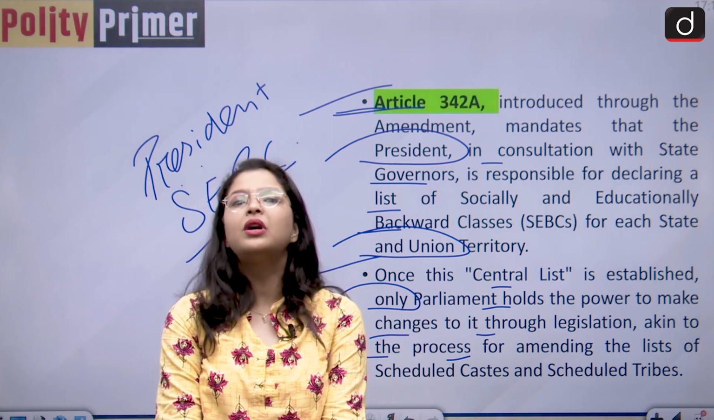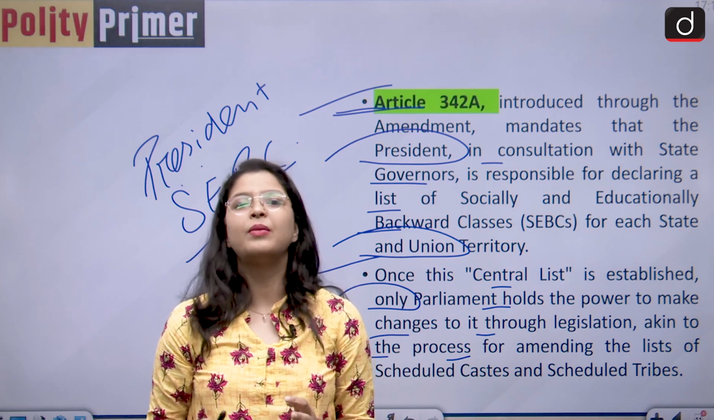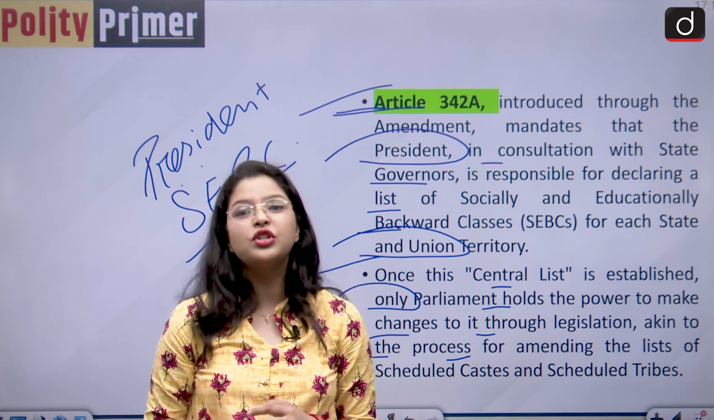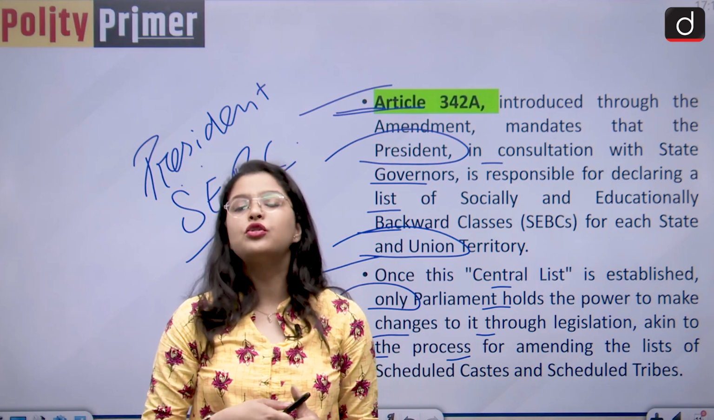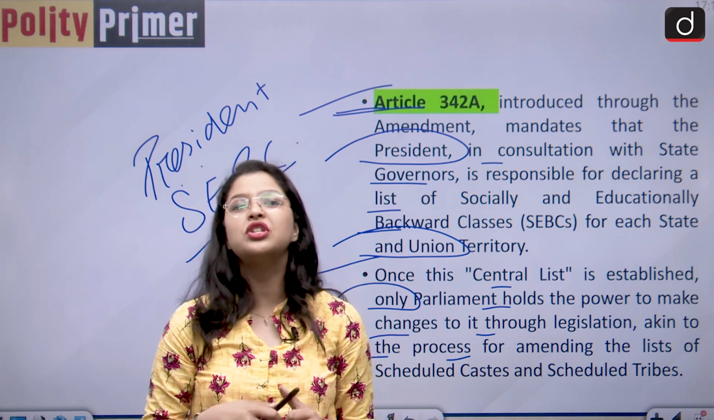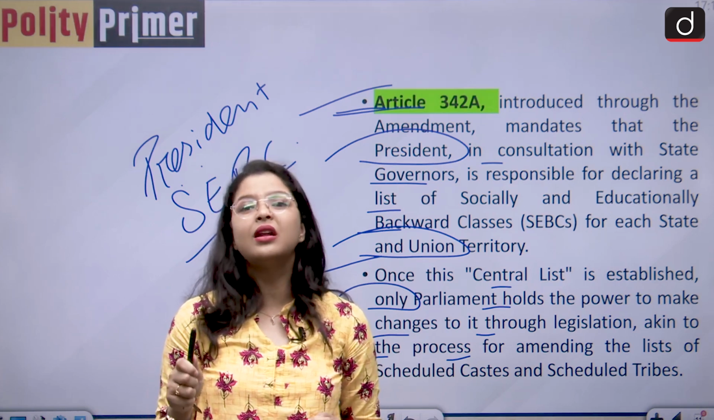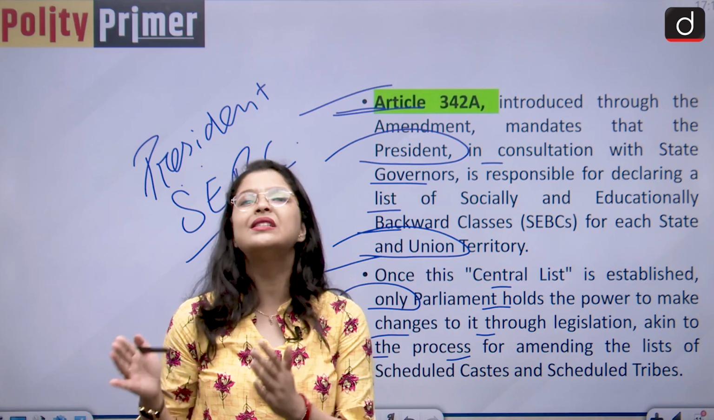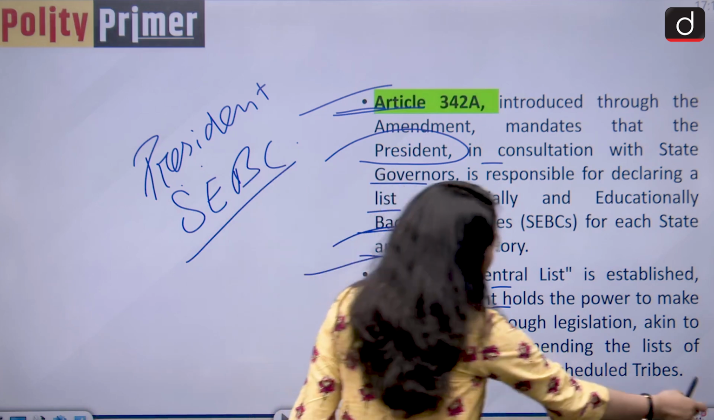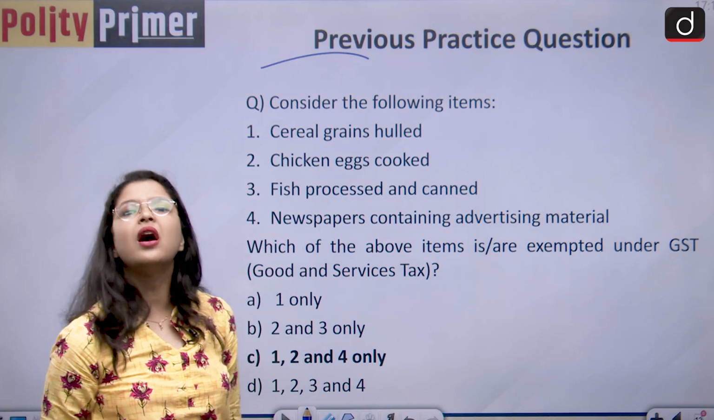So with this, we come to a conclusion of our today's discussion. We have seen the 102nd Constitutional Amendment Act. We have seen the National Commission for Backward Classes. We have seen its composition, we have seen its function. We have also understood who determines who is socially and educationally backward in India. So it is the president who determines the list, and it is the Parliament of India that has the power to alter the central list for OBCs, SCs and STs.